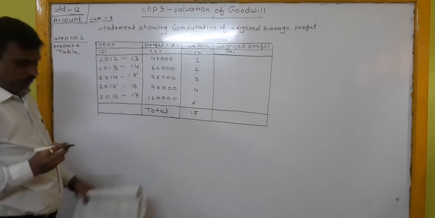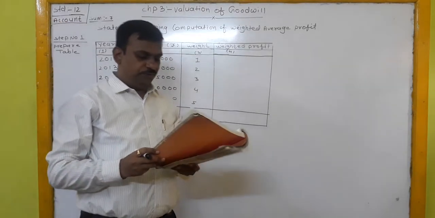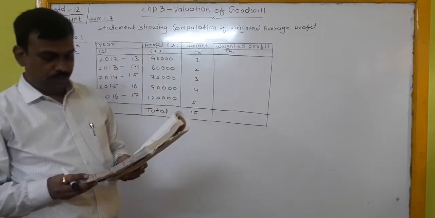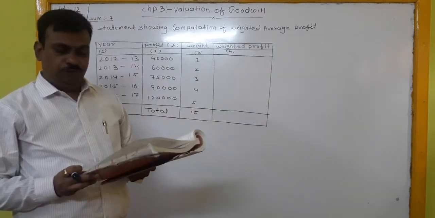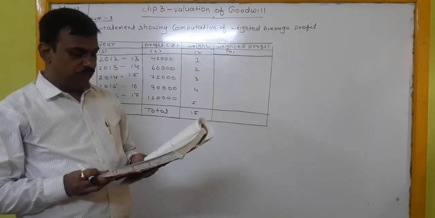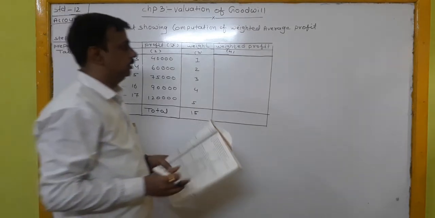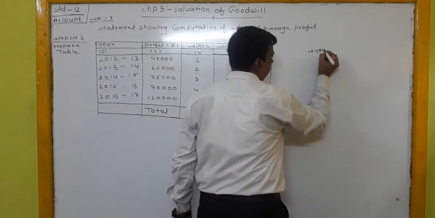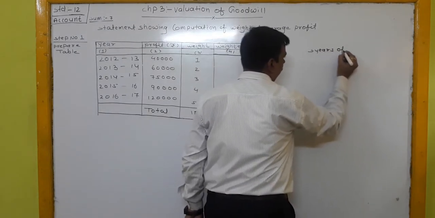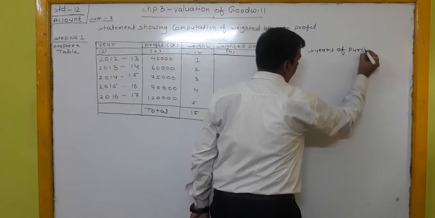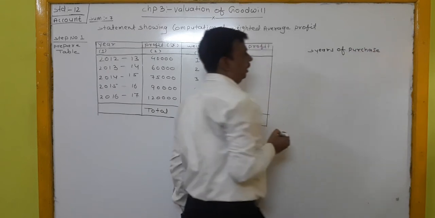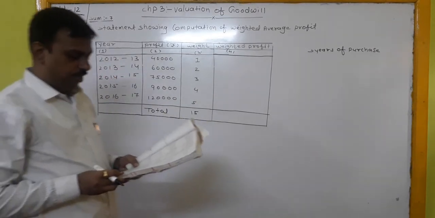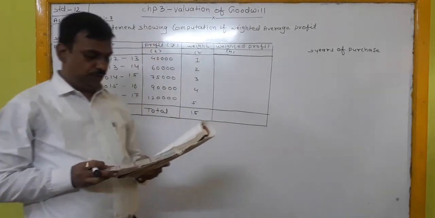Sum number 7. From the following information of Babulal and Kantilal firms, determine the value of goodwill on the basis of 3 years of purchase of the last 5 years' average profit.